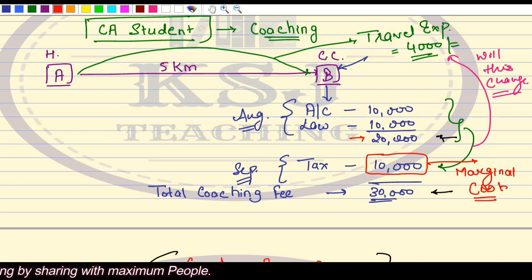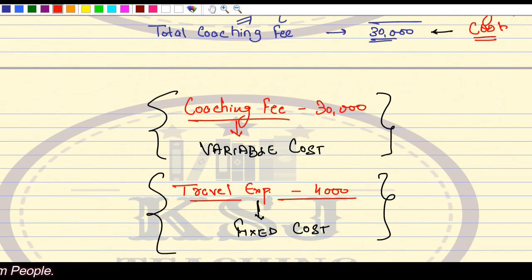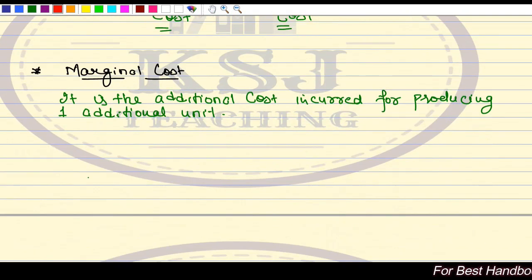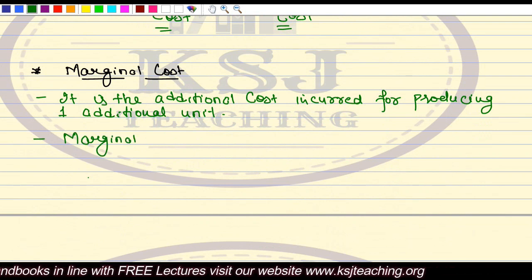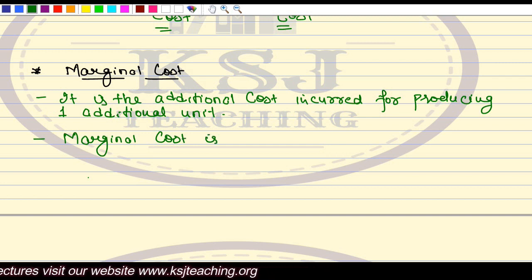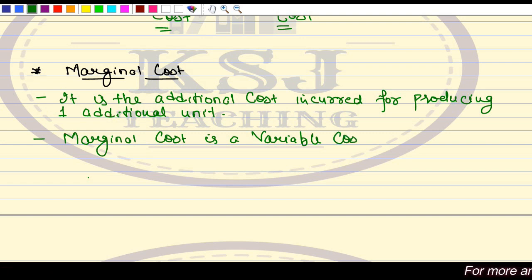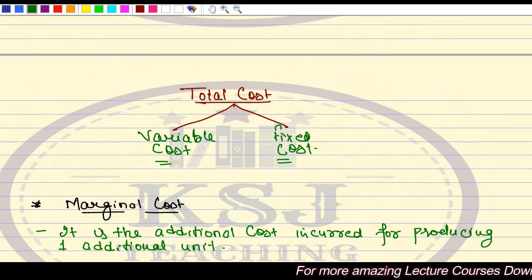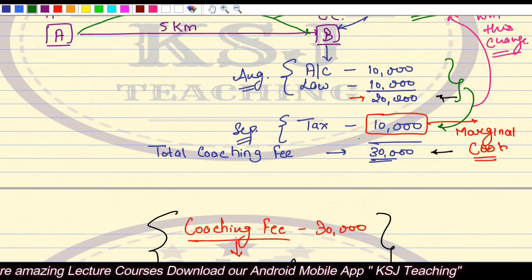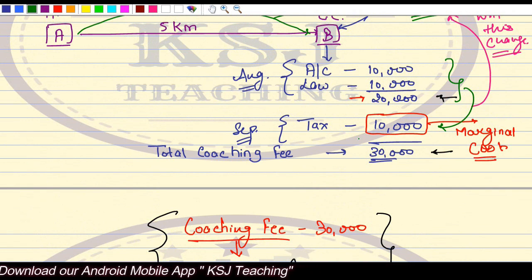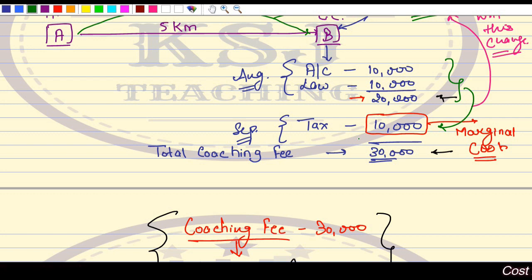So from here I can say one thing, that marginal cost is a variable cost. Sir, how can you say this? Marginal cost is a variable cost, sir. How can you say this? Because in the marginal cost I am saying the additional cost that you will incur. That means the cost will change. If you are adding one more unit, this 10,000 cost will change,